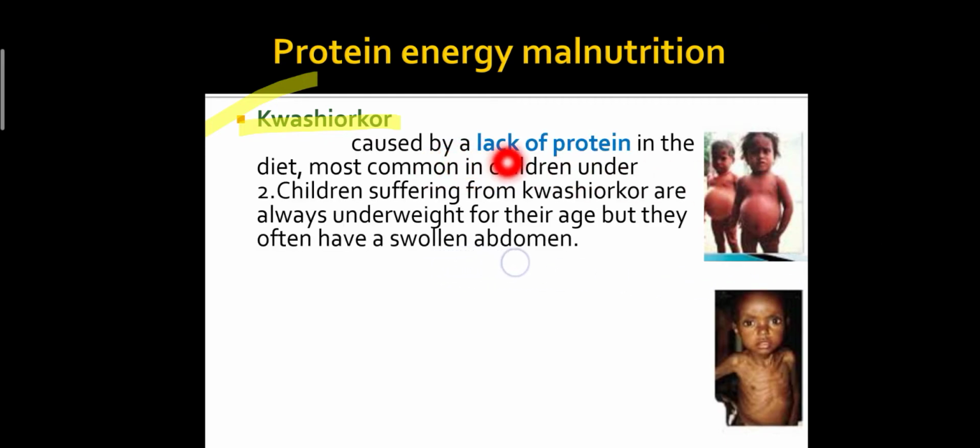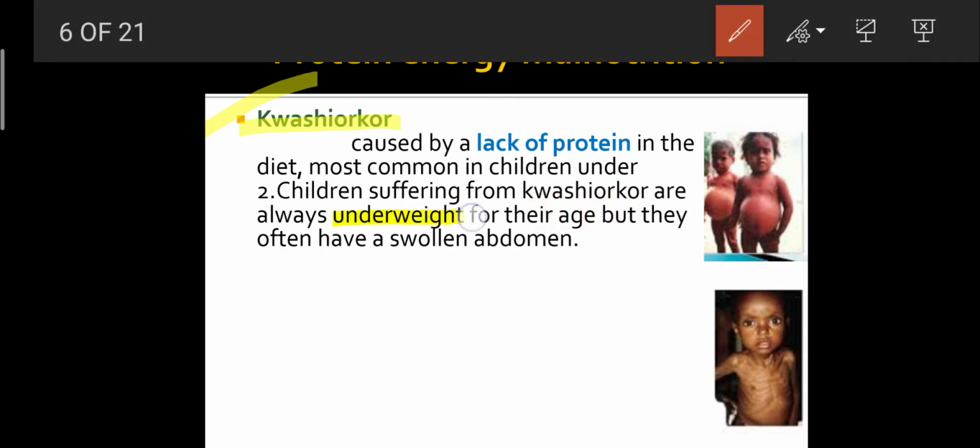It is caused by lack of protein in the diet, most common in children under age 2. Children suffering from kwashiorkor are always underweight for their age, but they often have a swollen abdomen. In this diagram we can see that these children also have a swollen abdomen.